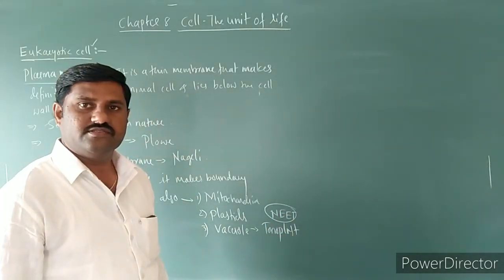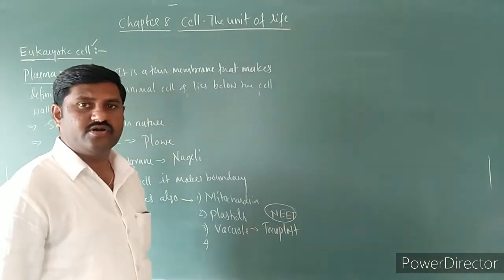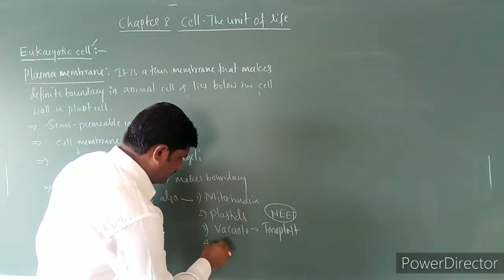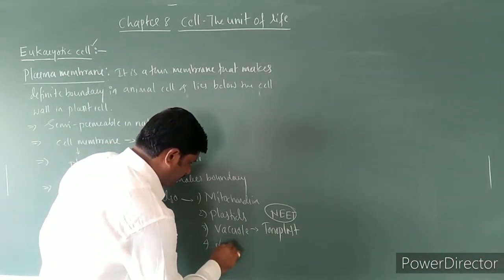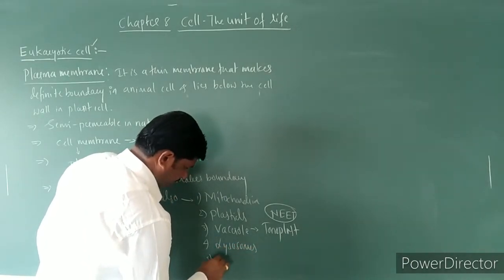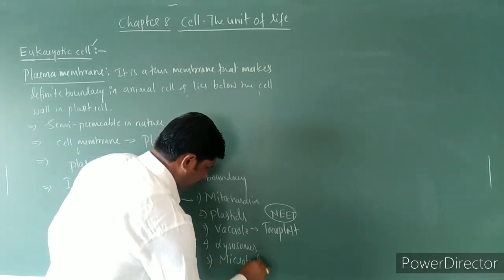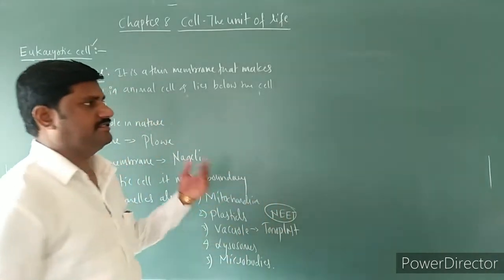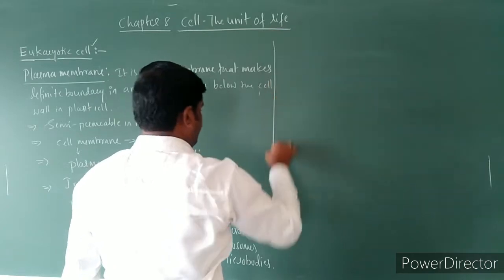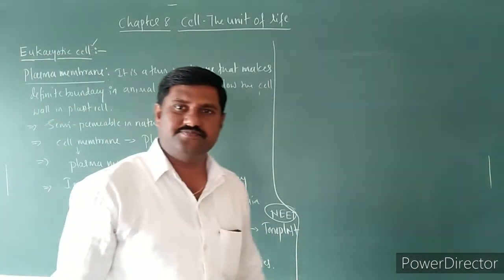Tonoplast is also the plasma membrane itself, and it makes the definite boundary for some other cell organelles like lysosomes and microbodies, etc.